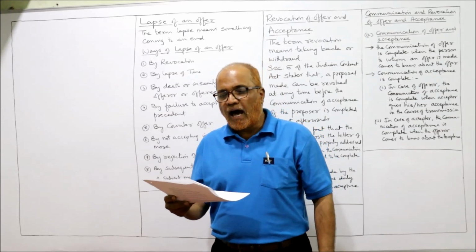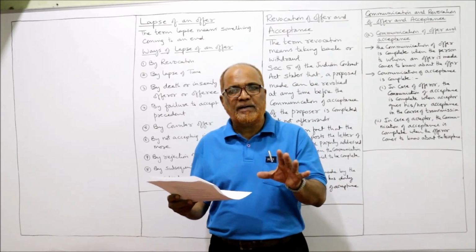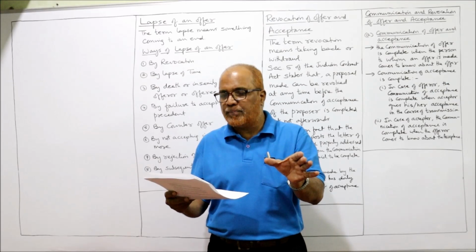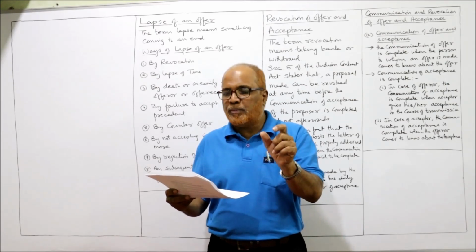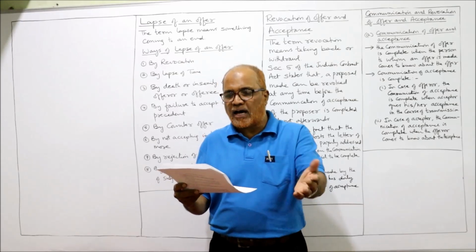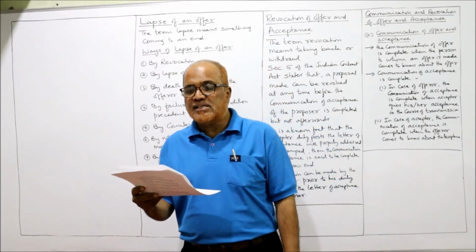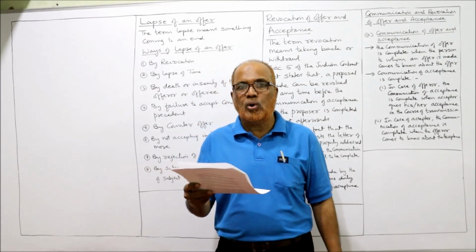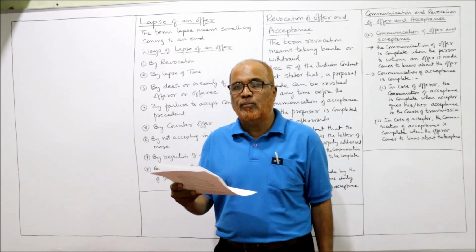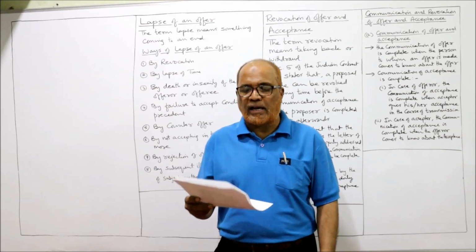First case. Anil sees a book displayed in a shelf. Anil, a person, he sees a book displayed in the shelf of a bookshop with a price tag of rupees 90. Anil tenders 90 rupees on the counter and asks for the book. The bookseller refuses to sell, saying that the book has already been sold to someone else and he does not have another copy of that book in the stock. Is the bookseller bound to sell the book to Anil?